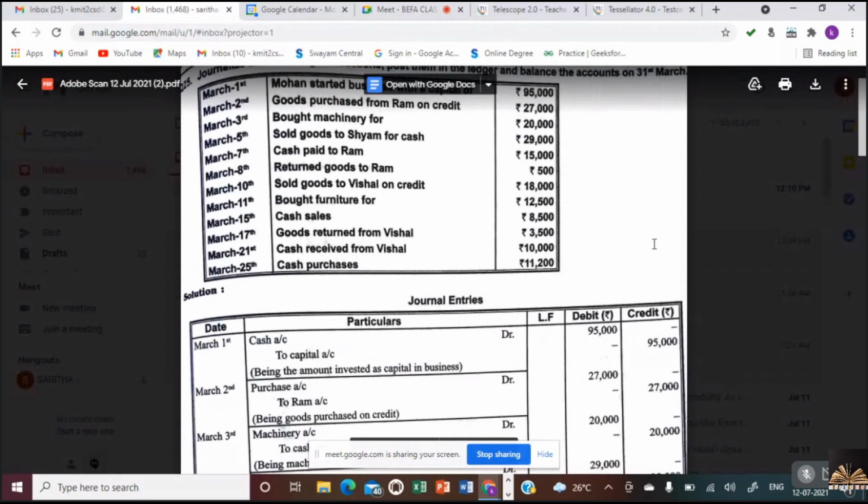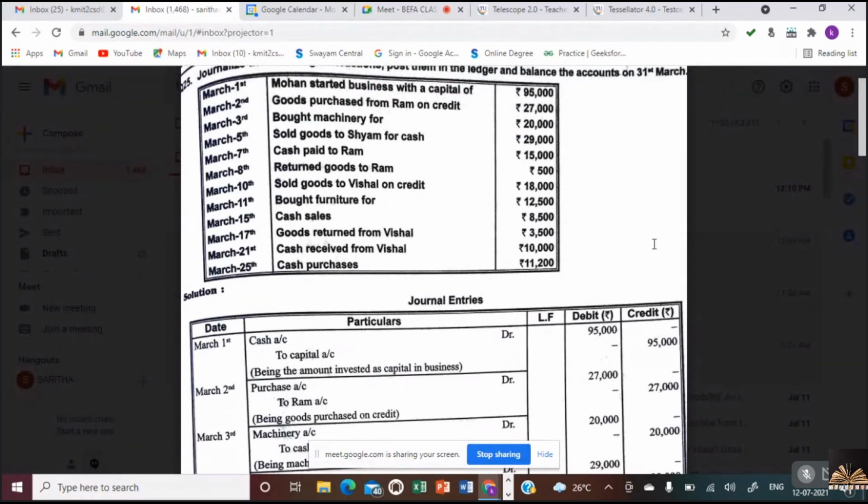Second transaction, goods purchased from Ram on credit, 27,000. If it was in cash, we would have taken purchases account debtor to cash account, but it is on credit, therefore we are writing to Ram. Is this clear?